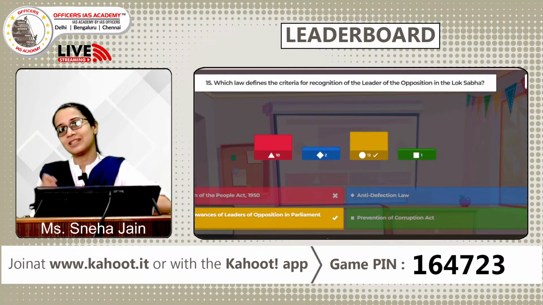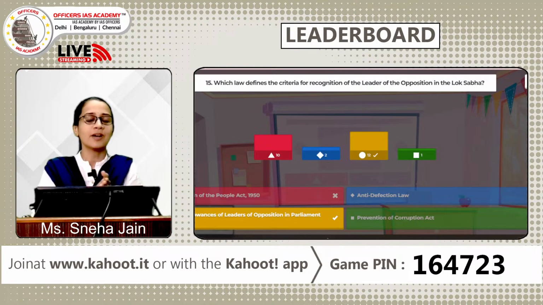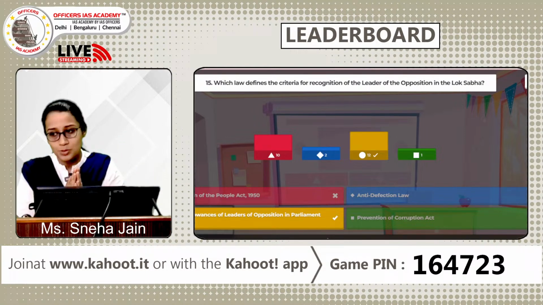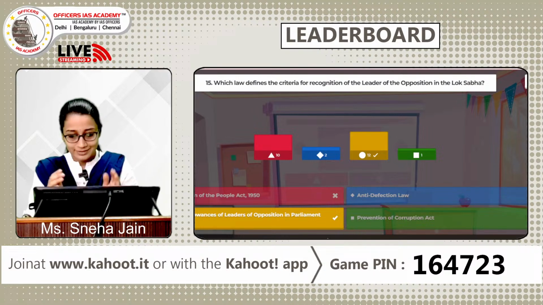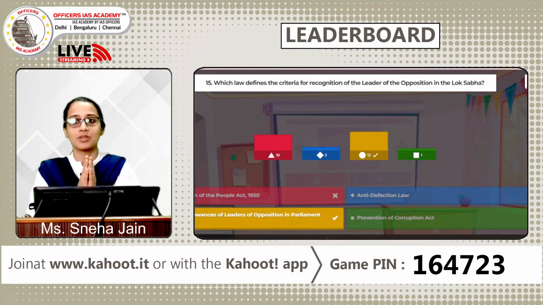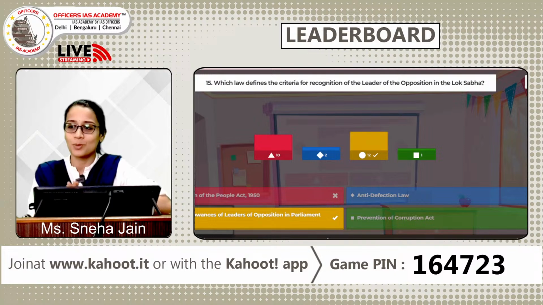That is basically the Speaker of Lok Sabha and the Chairman of Rajya Sabha should recognize you as the leader of opposition. Quite interesting. So this is the last question. We come to the end of it, and let's see if the scoreboard has changed.